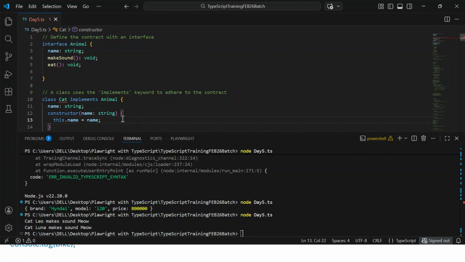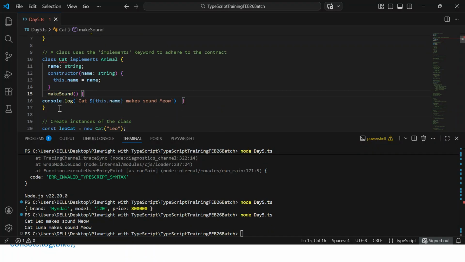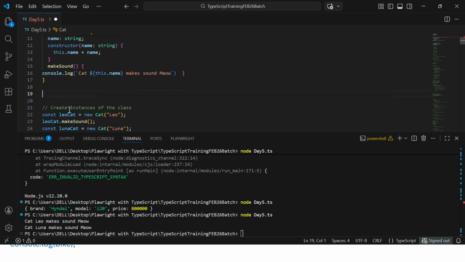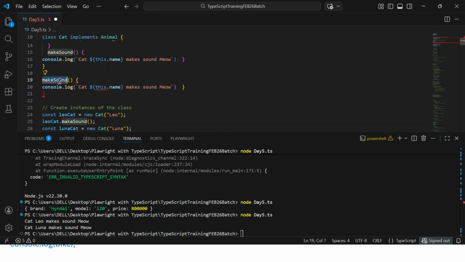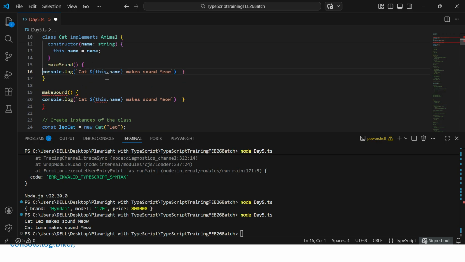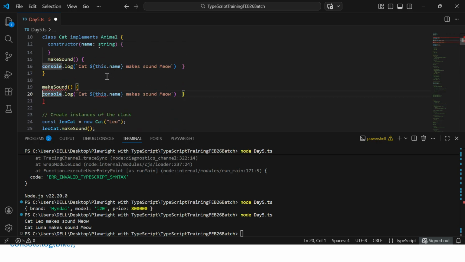Now what I can do, I can try to have it the same way. Called, what is the method name I have written? eat. Cat, the name, eat milk.